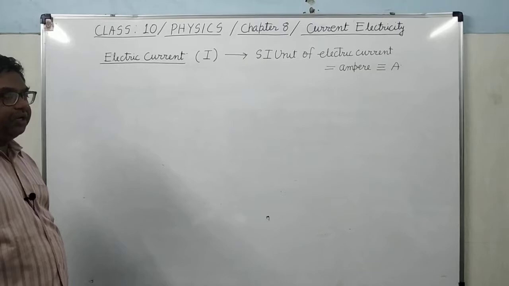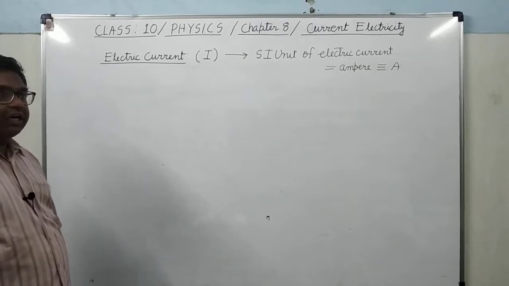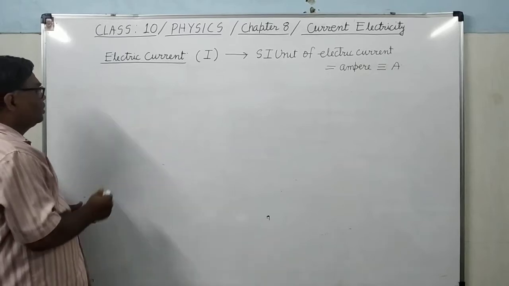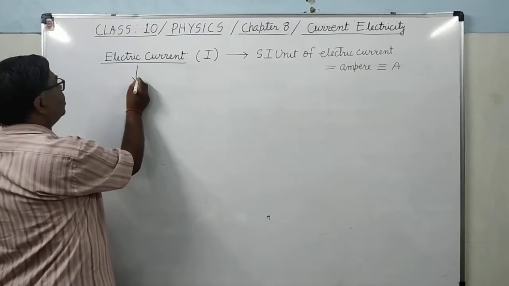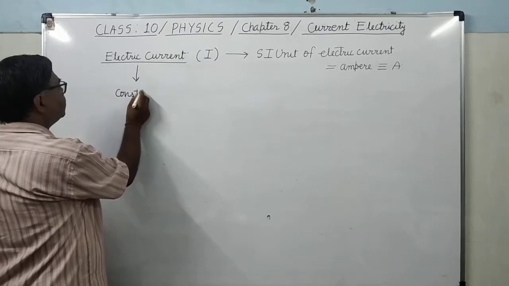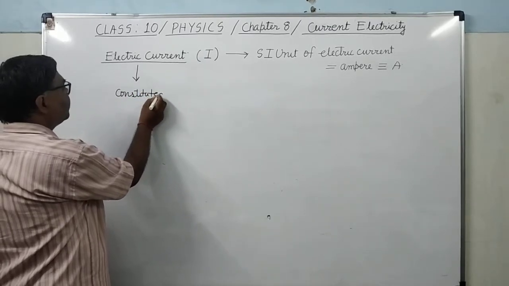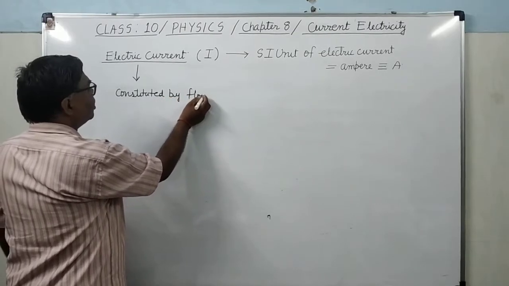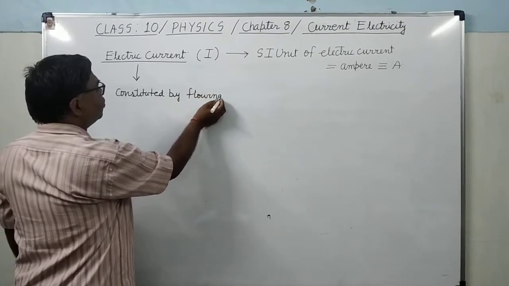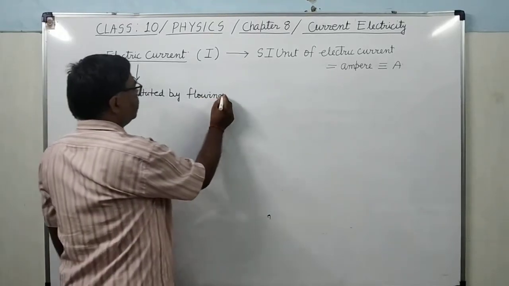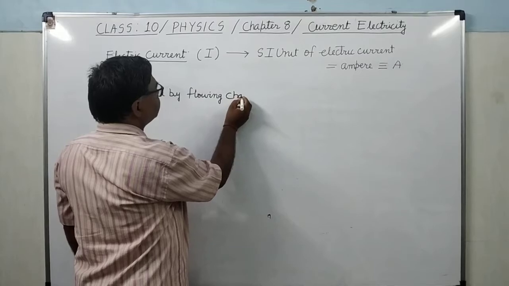What does it mean? Electric current is constituted by flowing charges. And as we know, charges can flow only in the conductors, not in the insulators.